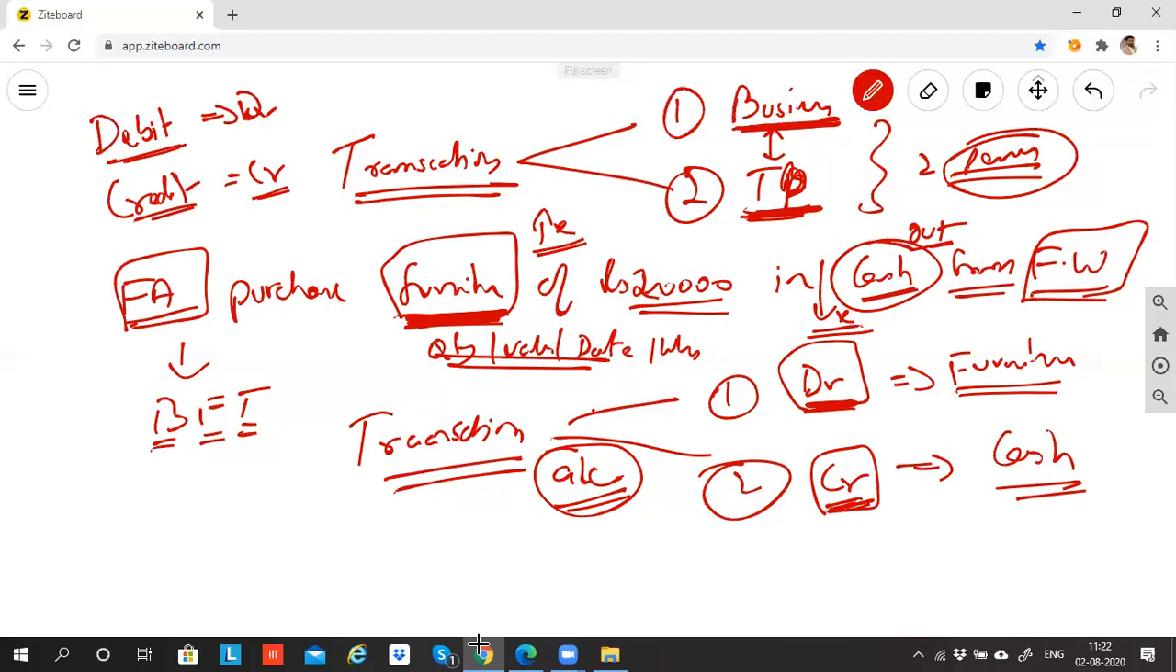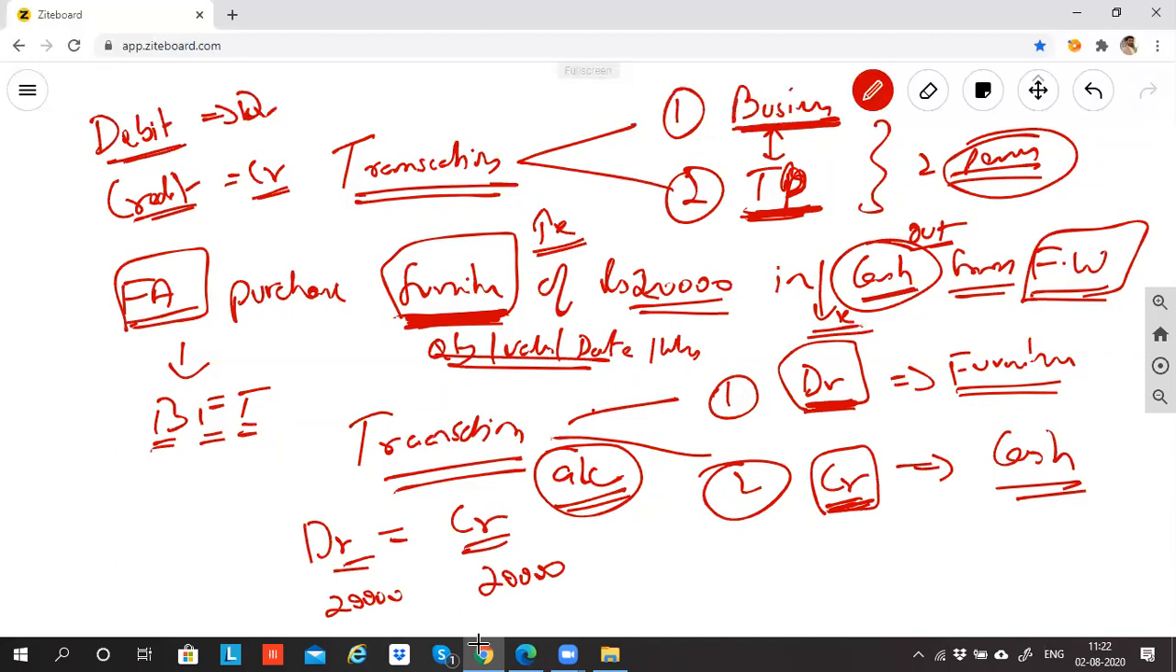One debit, equal and opposite corresponding credit. So if I debit furniture for 20,000 rupees, cash also will be credited for 20,000 rupees. Now you need to understand why are we debiting, why are we crediting. In this entire chapter we will understand the rules. Why debit, why credit. This is what we are going to study in this chapter.